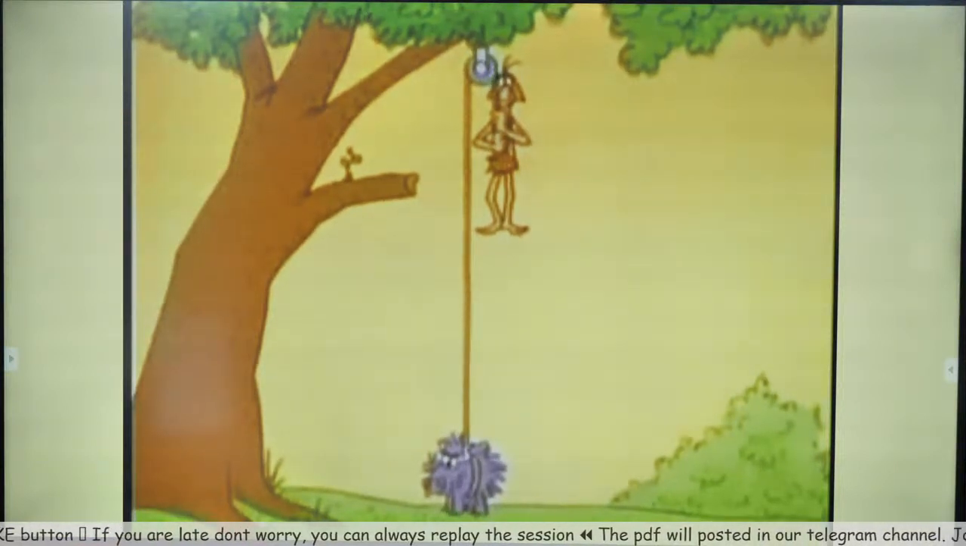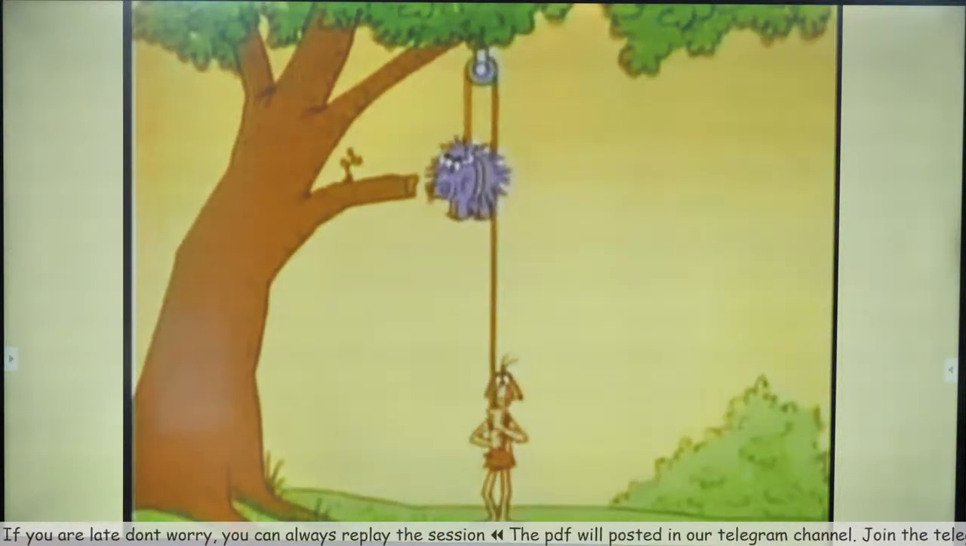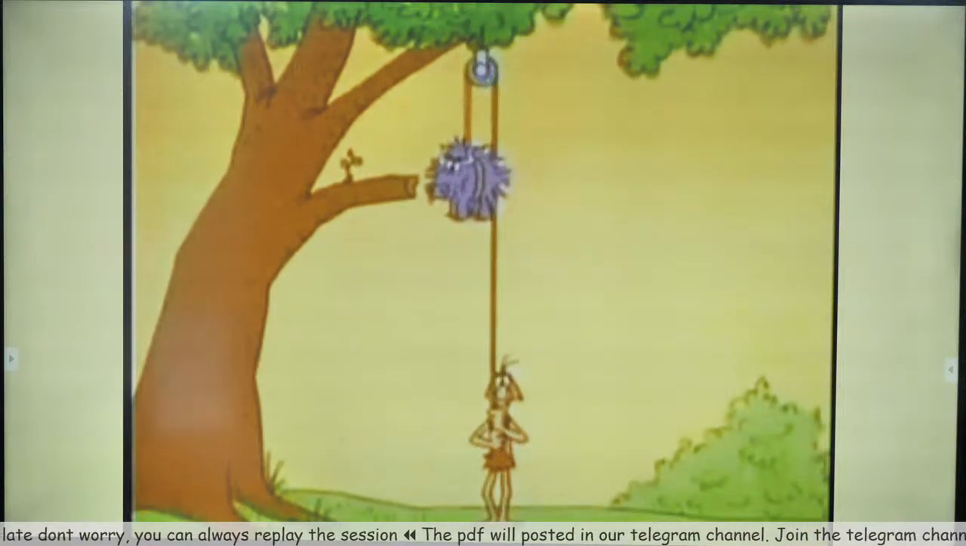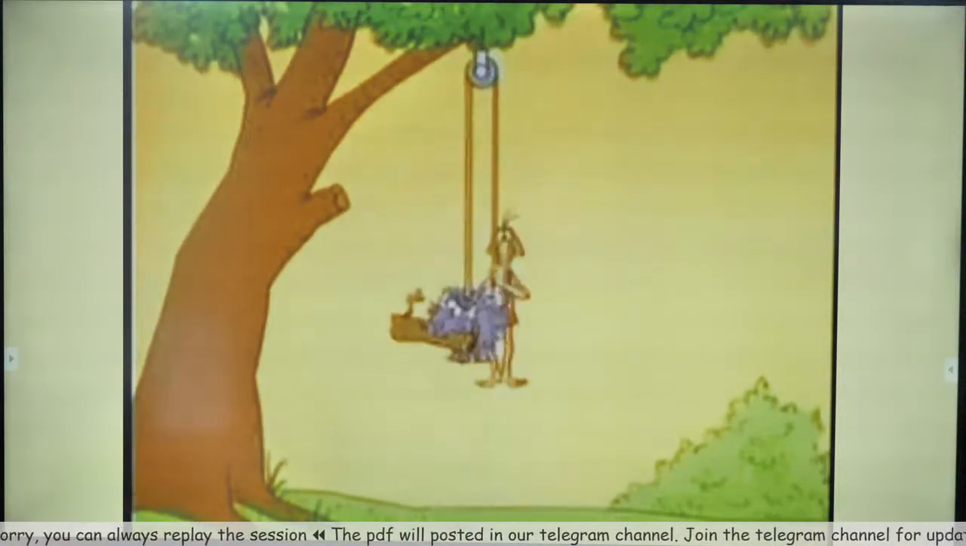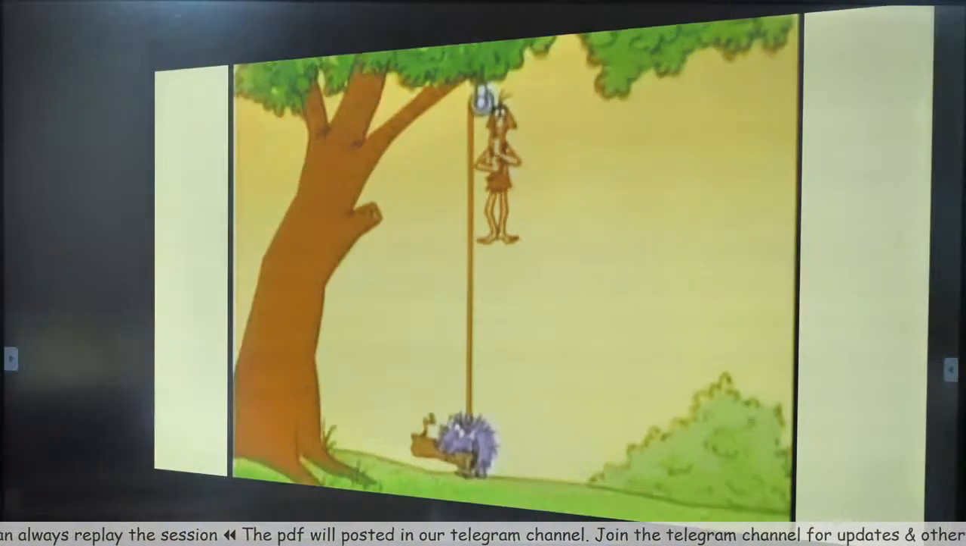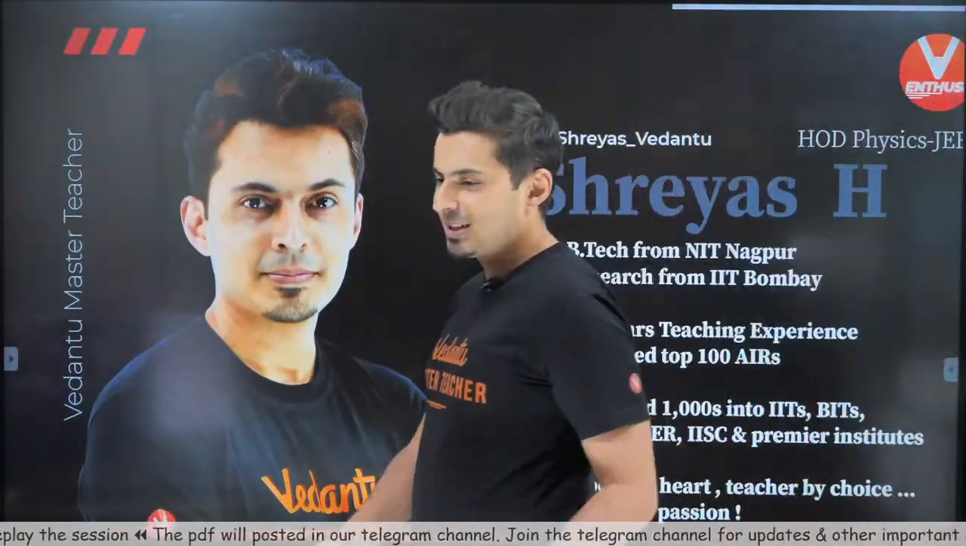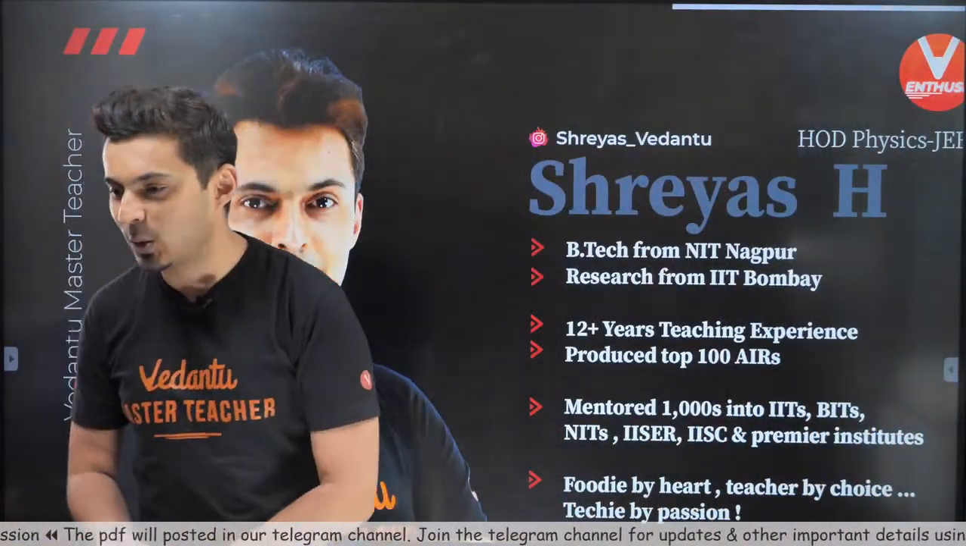And we're going to see the most important equation which relates torque and moment of inertia. And also we'll end the lecture with rotational kinetic energy. All of this with your favorite Capto, Shreyas, going live.